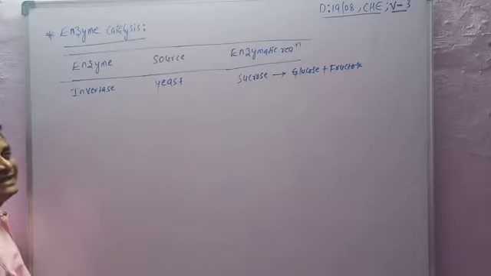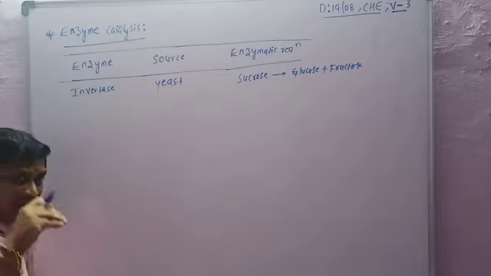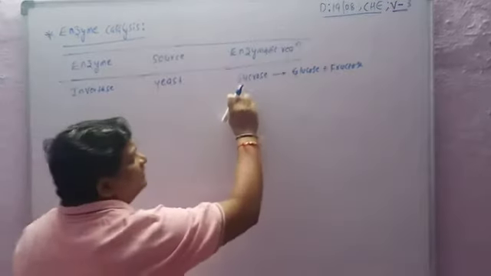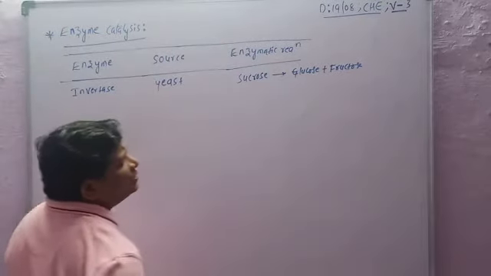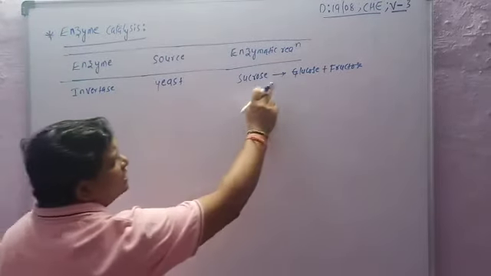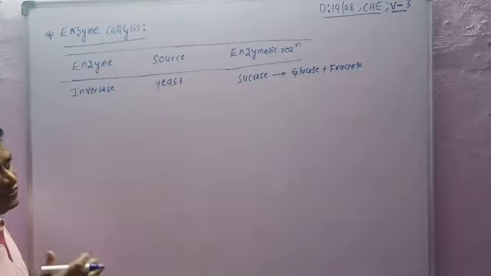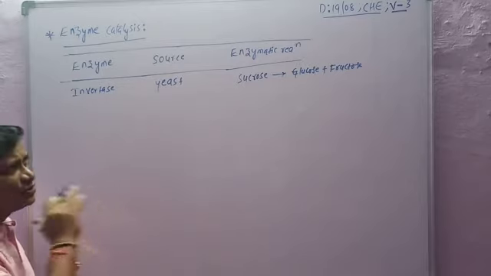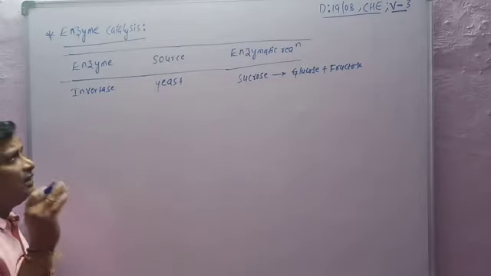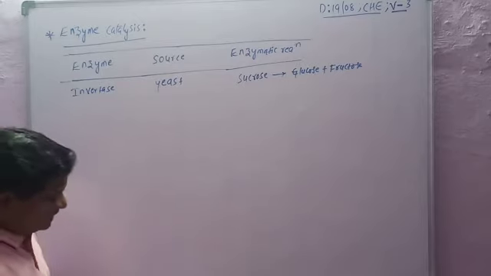So what is its enzymatic reaction? It converts sucrose into glucose and fructose. The formation of glucose and fructose from sucrose is catalyzed by invertase.